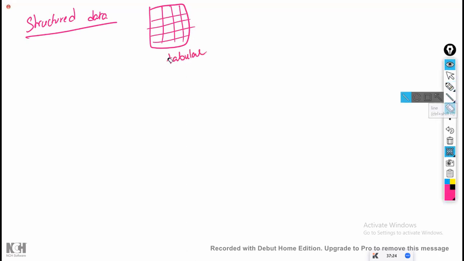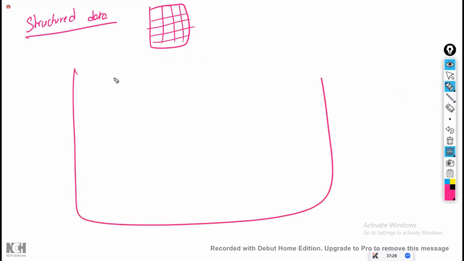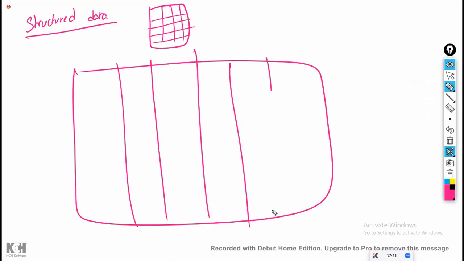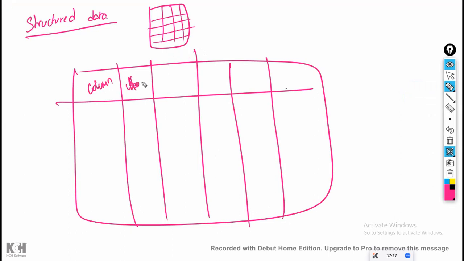Now, within this structured data, we have tabular data. For every table, we have column names. For every column, some name will be there, whether it is the name of the student, phone number of the student, email of the student, whatever it is.